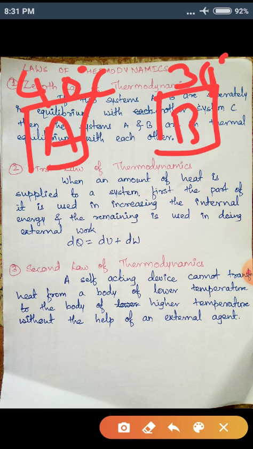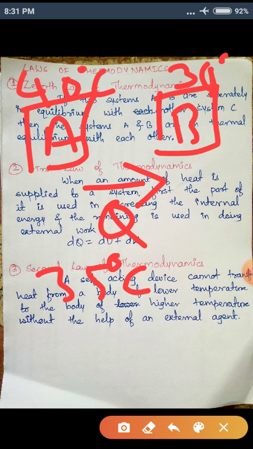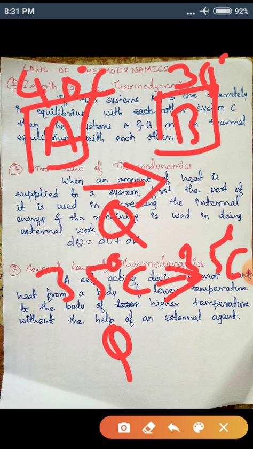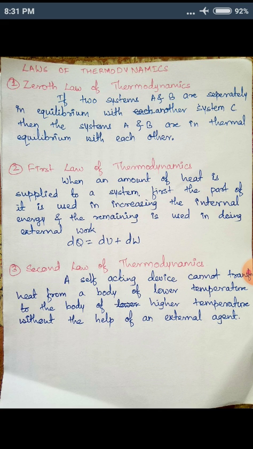Some heat flows from A to B. So the temperature of body A becomes 35 degrees Celsius, and the temperature of body B also becomes 35 degrees Celsius. Therefore temperatures are equal and heat flow will be 0. There is no heat flowing. When the temperatures of two bodies are equal, there is no heat flowing. That means that there is thermal equilibrium. This word thermal equilibrium directly denotes that temperatures of two bodies are the same.